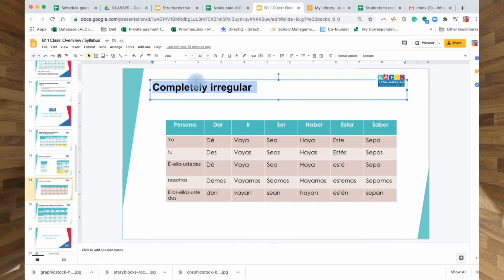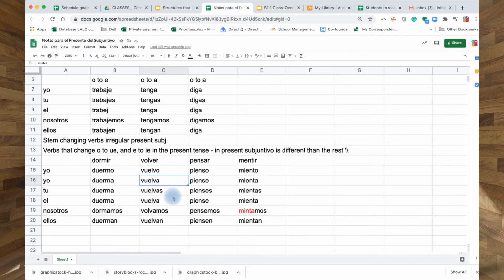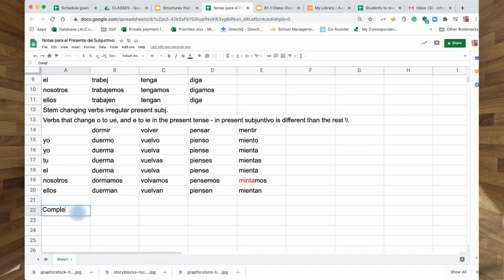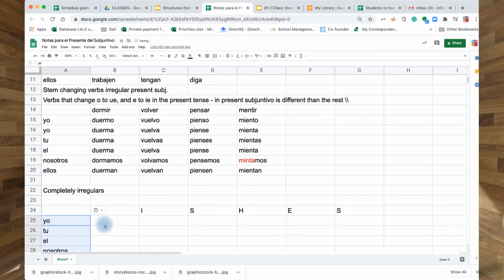And the other irregularity is this one, that is completely irregular. Most of the books, and I feel like it's very useful, call it dishes, okay? Dishes because of the completely irregulars, because it's a memory technique. Why? Because you see, D, I, S, H, E, S, dishes, because in the irregulars, you're gonna start with those letters.